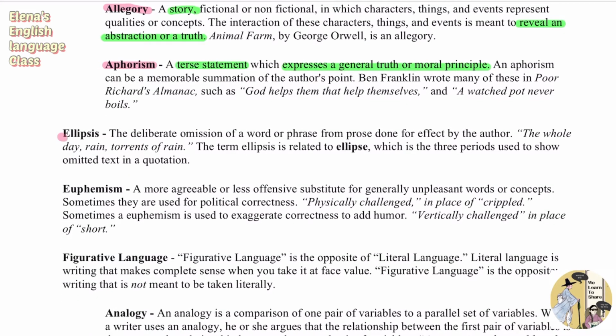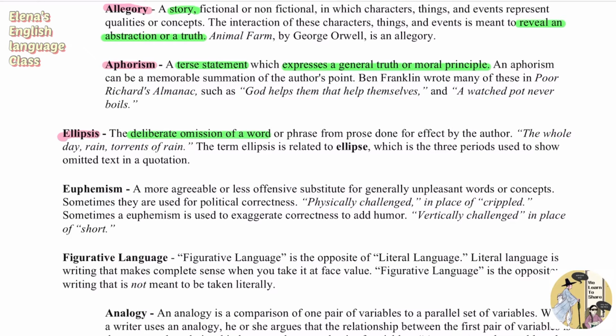And next is ellipsis, which is the deliberate omission of a word or phrase, done for effect by the author. So ellipsis is the omission of a word. For example, the whole day rain, torrents of rain.